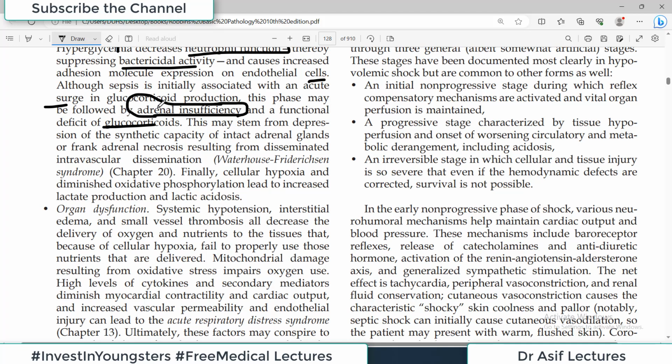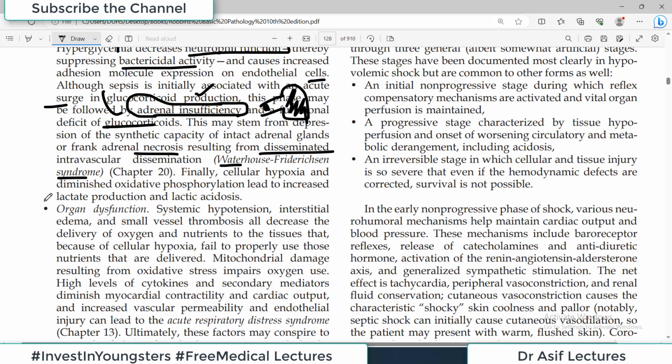Okay, after some time it will not be working as it used to work, and this is called adrenal insufficiency, where there will be functional decrement in glucocorticoid production. This may stem from depression of the synthetic capacity of the intact adrenal gland or frank adrenal necrosis resulting from DIC. So adrenal gland microthrombi formation blocks the blood supply going to the adrenal gland, and there will be infarction and necrosis of the adrenal gland because of DIC. This is called Waterhouse-Friderichsen syndrome.